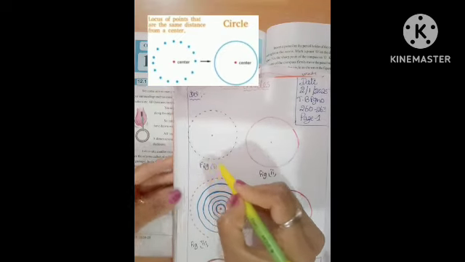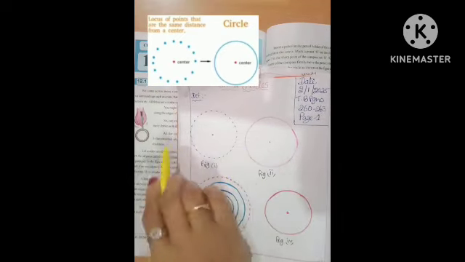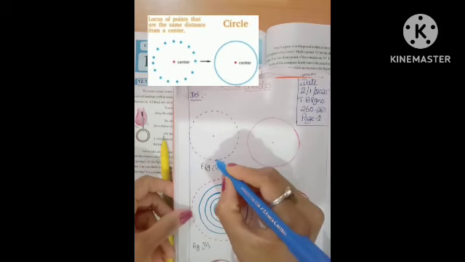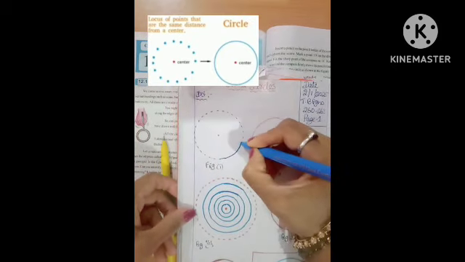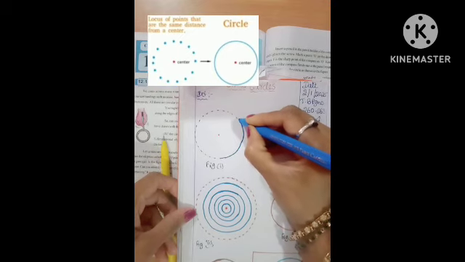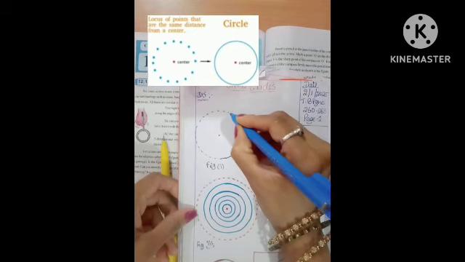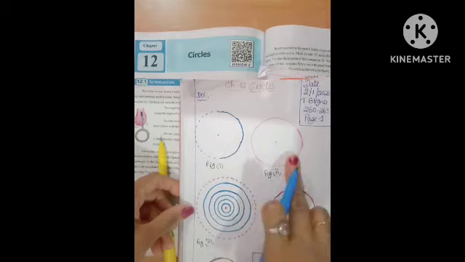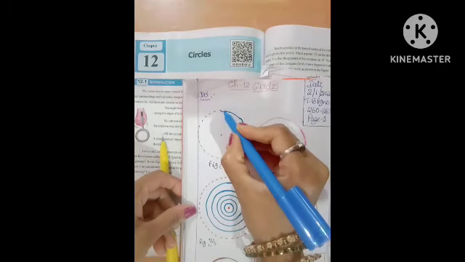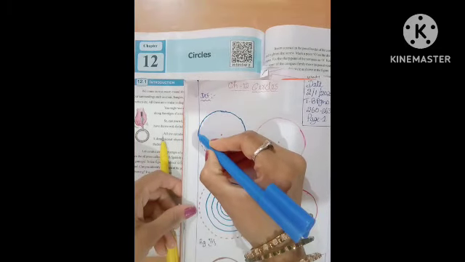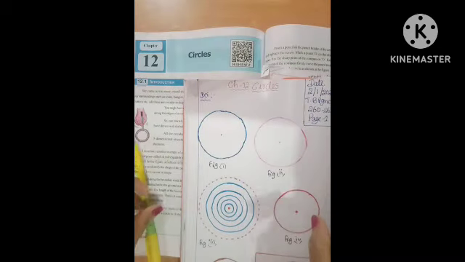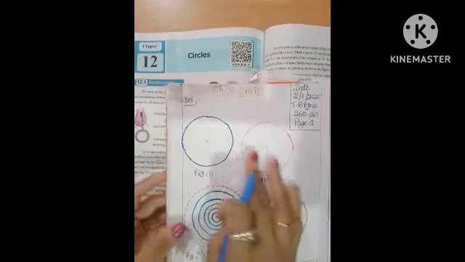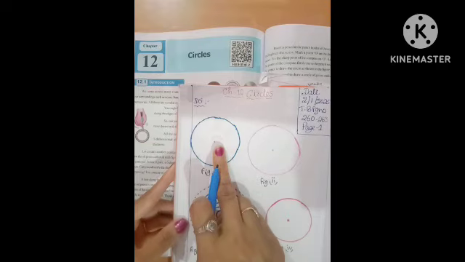The collection of all these points, the set of all the points, we get a circle, this shape. Did you understand the circle definition?